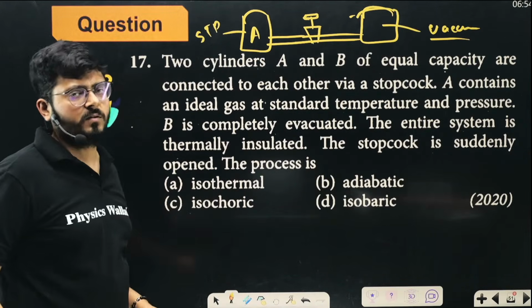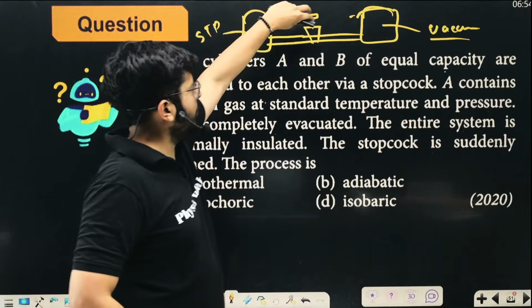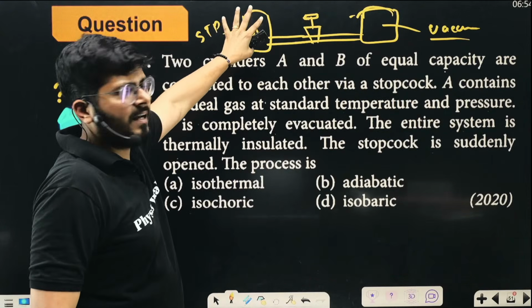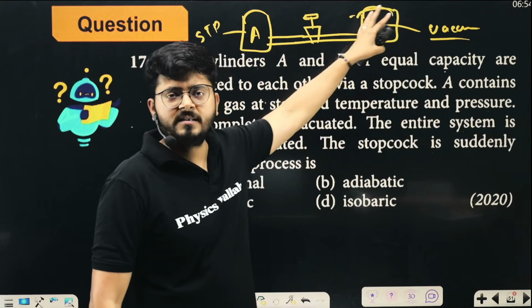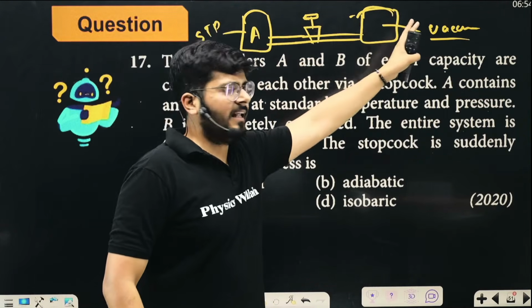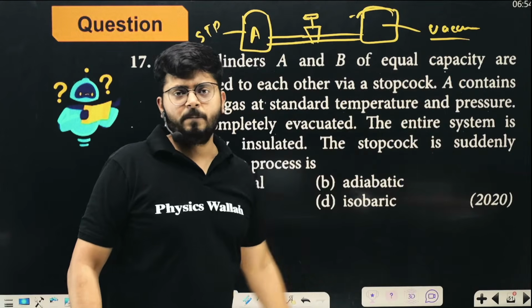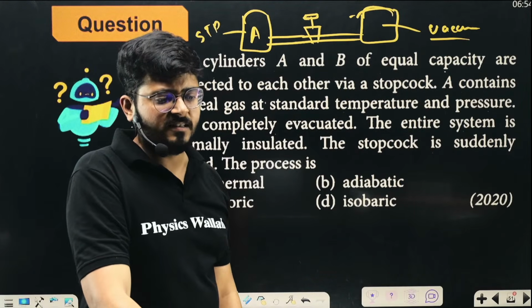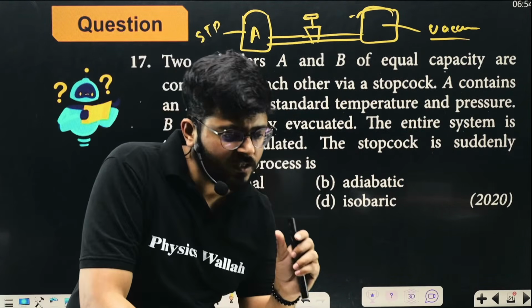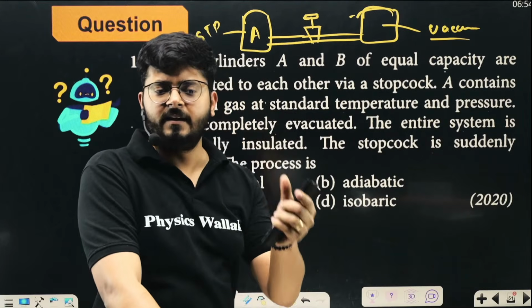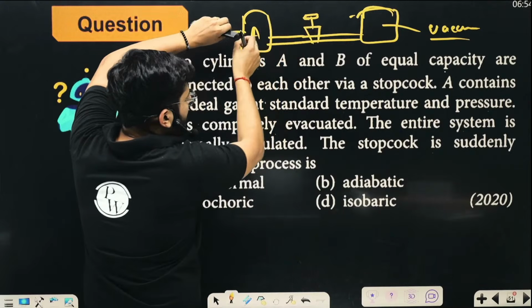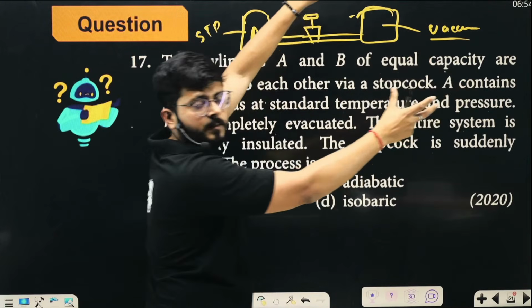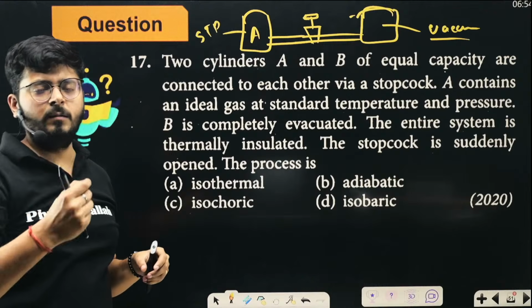What will be the process? So clearly we can say that if the stopcock is suddenly opened, here we have standard temperature and pressure, so pressure is higher on this side, here we have vacuum, pressure is low on this side. The gases will automatically, like instantly, expand, right? So the gases are expanding, and the change of pressure and volume is happening at a much faster rate, right? So once you open it up, gases are going to expand all of a sudden, right? You see that the change is happening at a much higher rate.